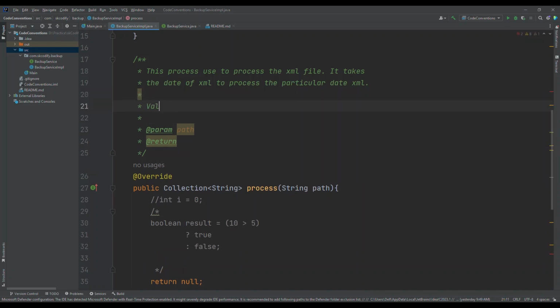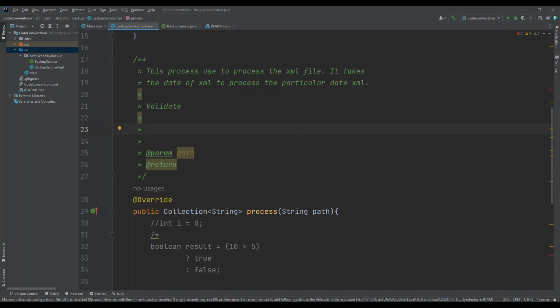The next thing we can mention is what it is not going to do, meaning don't expect it to do certain things. One thing I can say: it is not going to process the previous month's records or XMLs, something like that.